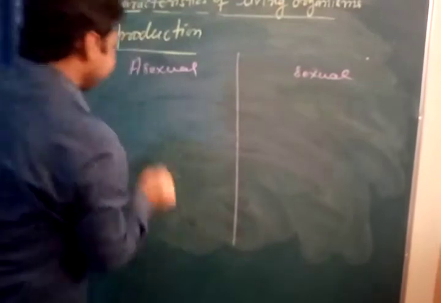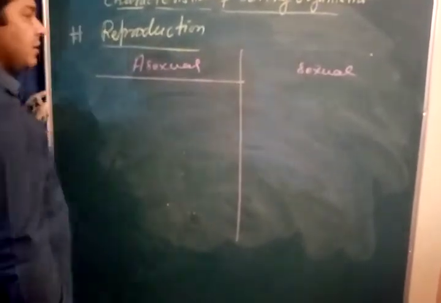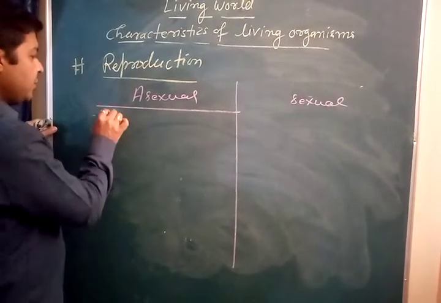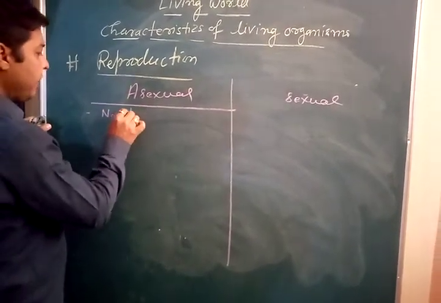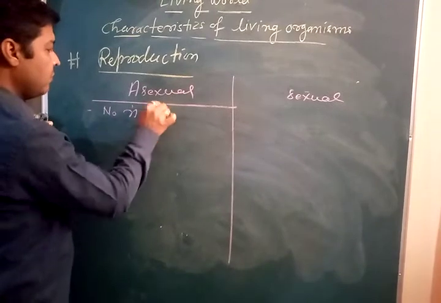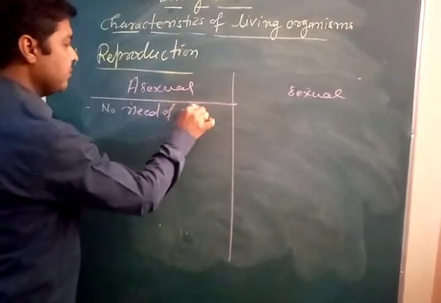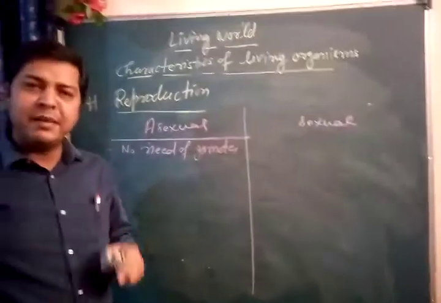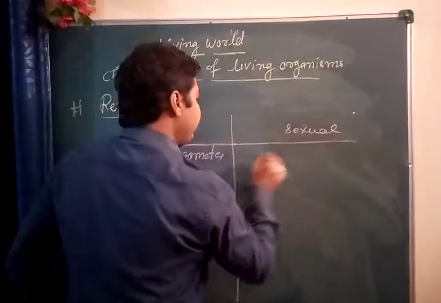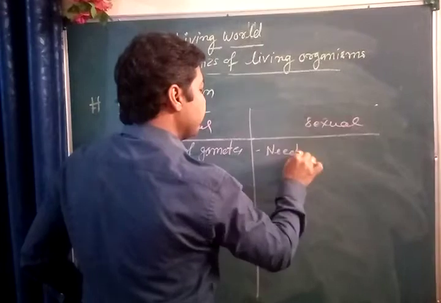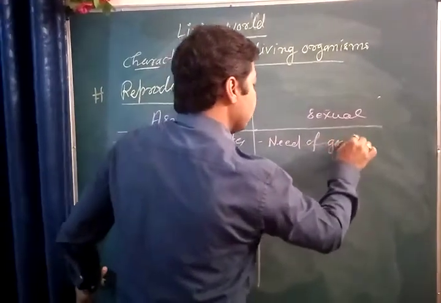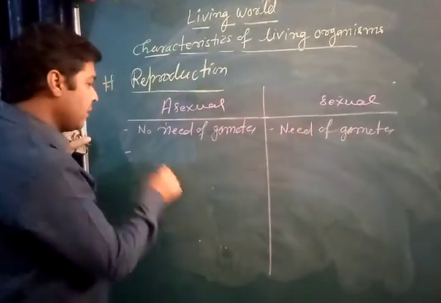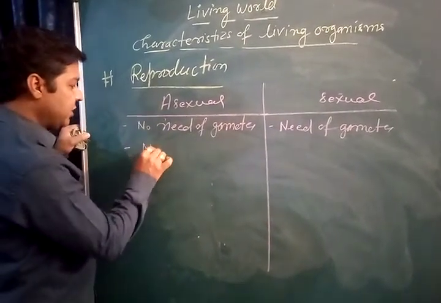So see children, asexual reproduction we see in case of the lower plants and lower animals, so there is no need of gametes. We don't need any kinds of gametes, male and female gametes, but in sexual mode of reproduction, there is need of gametes. In asexual reproduction, no fertilization.